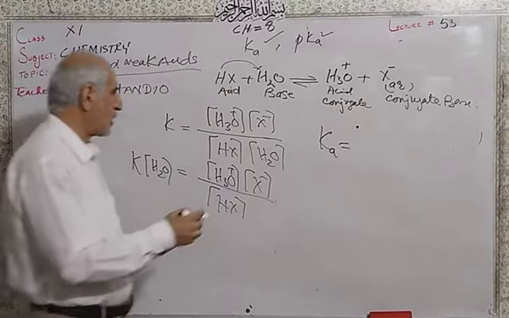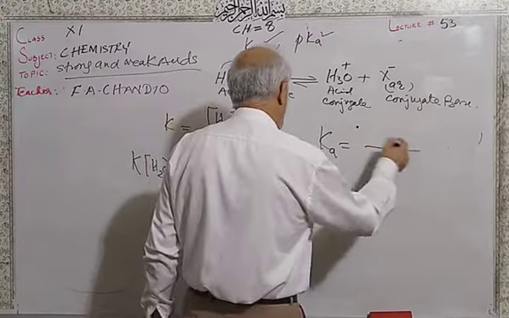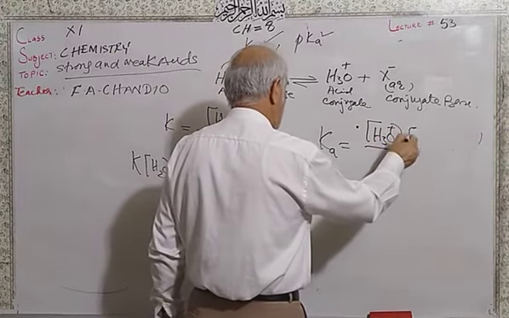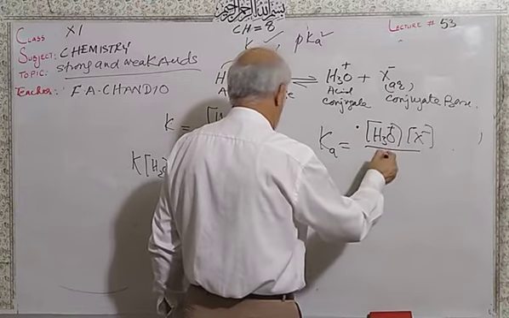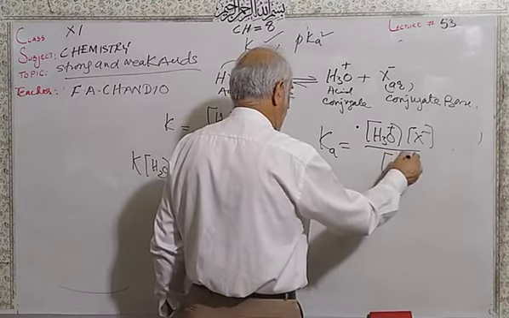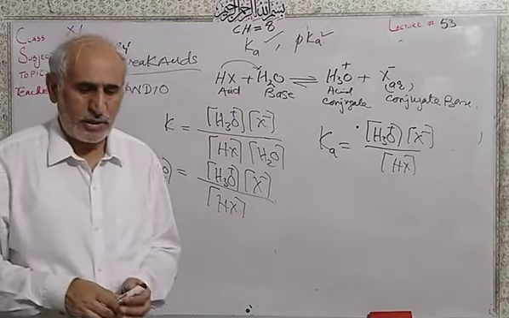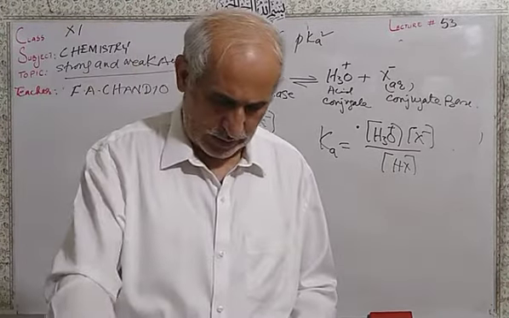So Ka is equal to the concentration of hydronium ion times the concentration of halide ions, divided by the concentration of hydrogen halide. This is called Ka, or the ionization constant for the acid.